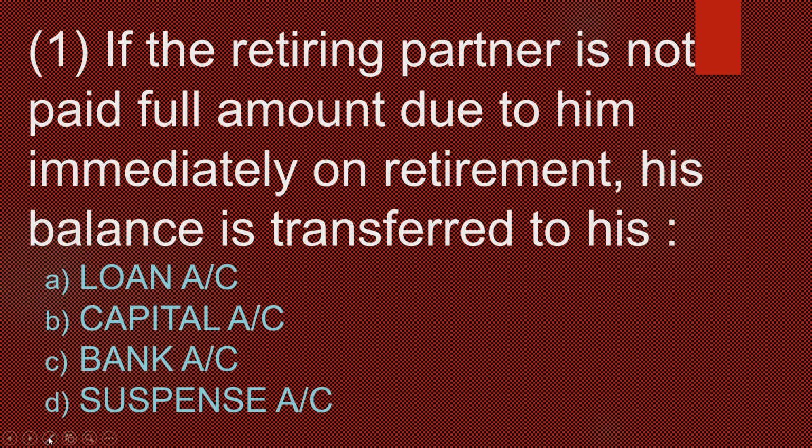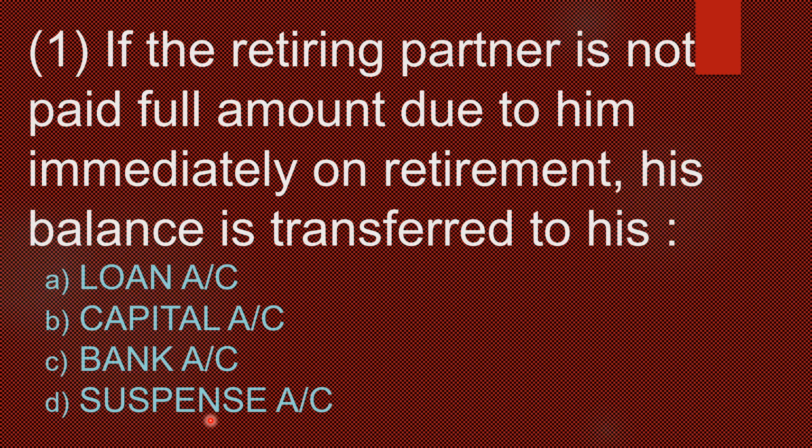Here, if the retiring partner is not paid the full amount due to him immediately on retirement, his balance is transferred to his dash account. Which account? First option, his loan account. Second, option B, capital account. Third, bank account. And fourth, suspense account.